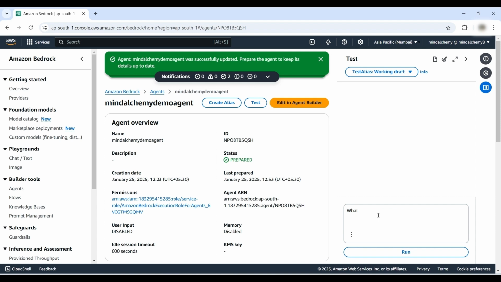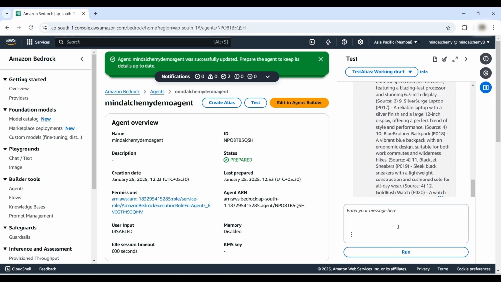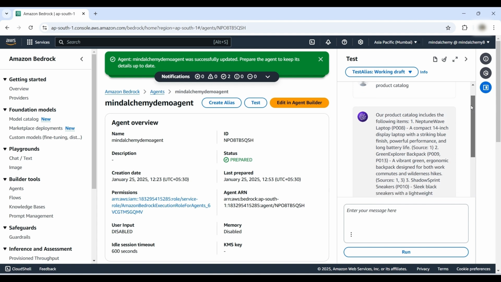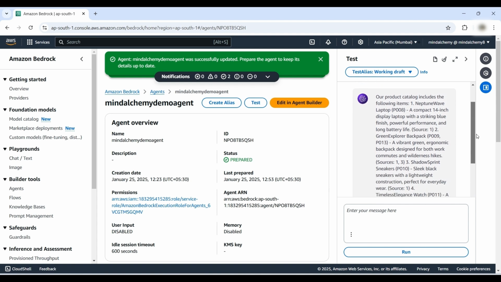Now let us provide the same prompt we have provided to the agent in the beginning while there was no knowledge base. The prompt reads, "What are the products in our product catalog?" Hit the Run button. This time, the agent is retrieving answers from our newly created knowledge base. As a result, we can expect accurate and relevant responses tailored to our data. Here we have the product details retrieved from the data we have in our knowledge base.